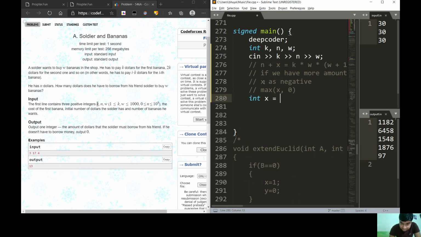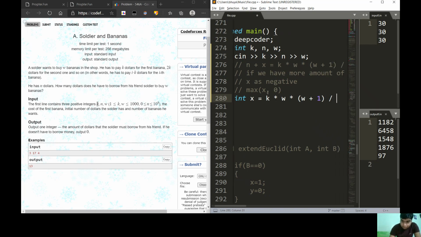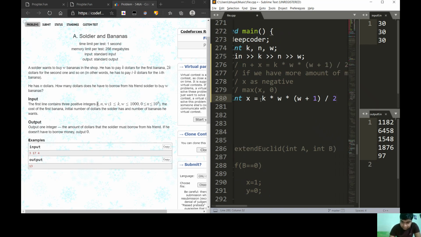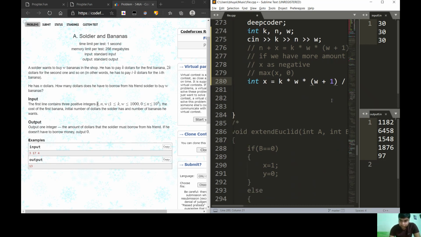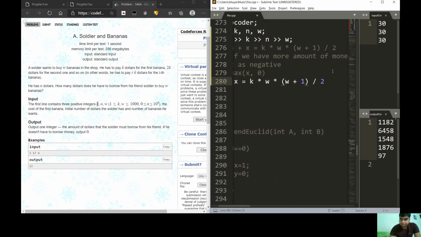X is equal to K into W into W plus 1 upon 2. Now here we have taken this input in int format, so it will automatically take the floor value. Floor value, you know, is when we round down to the number before it.